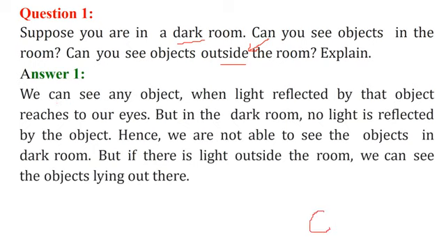If this is an object, this is our eye, light reflects, and then we can see. But in the dark room, no light is reflected by the object, so we are not able to see the objects in the dark room. But if there is light outside the room, then we can also see the objects which are lying outside.